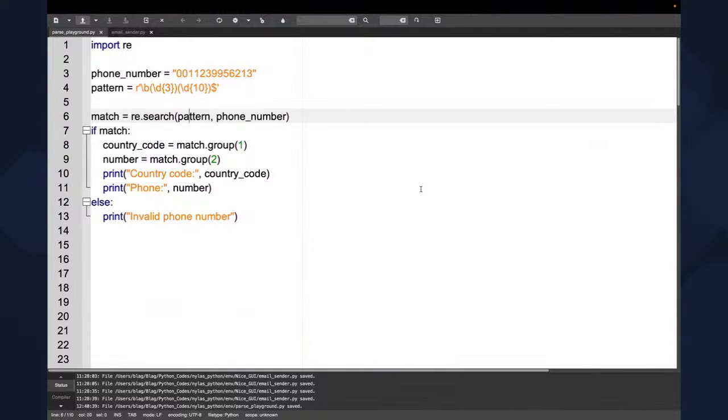So here, we're going to do a regular expression search. We're going to have the pattern, and we're going to have the phone number. If there's a match, we're going to grab the first group, which is going to be these 3 digits, and we're going to put it in country code. The second group is going to go into number. Then we're able to print the country code and print the number. Otherwise, we print that the phone number is invalid.